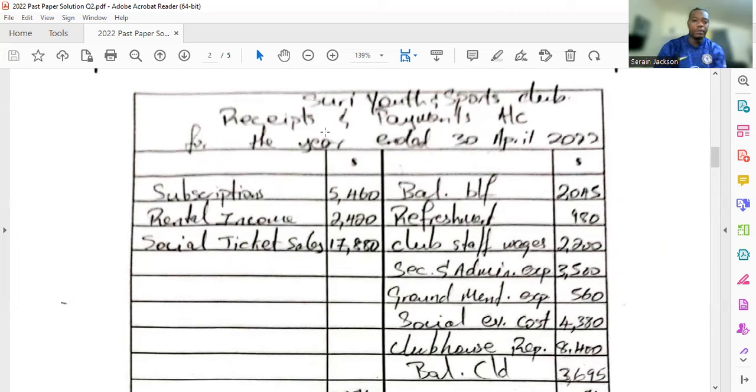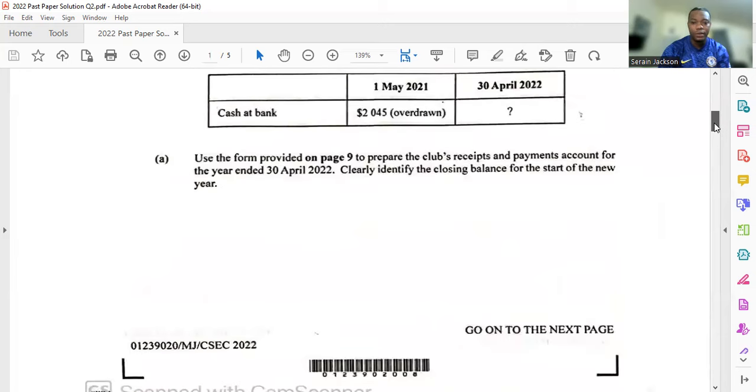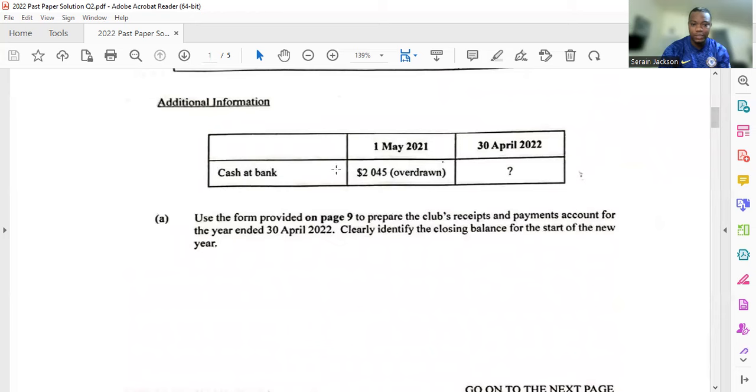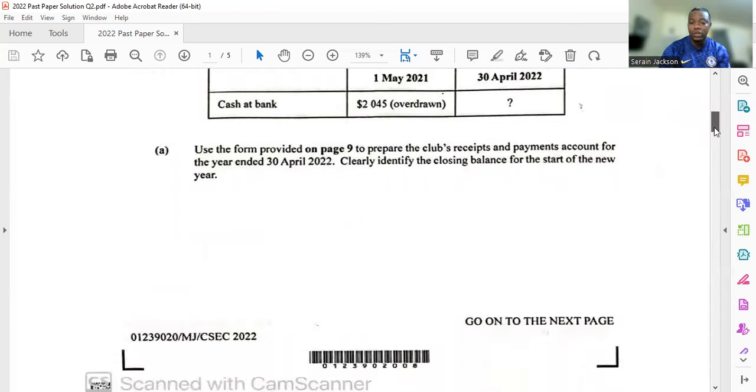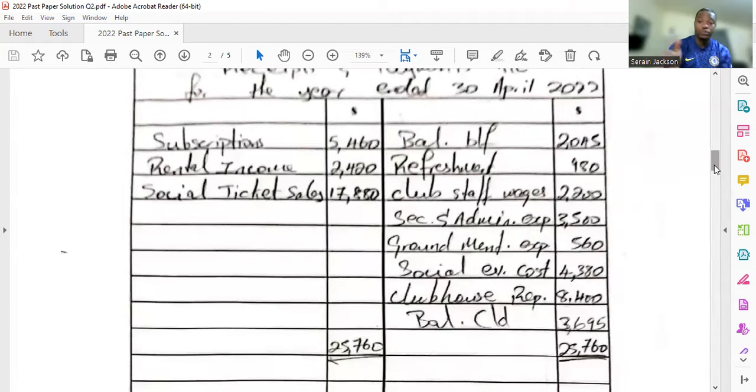So I start off with my heading. The heading is important. It's a bit blurry, but that is how it was scanned. Then on the credit side I have my balance brought forward, which is the 2,045. You may ask where I get that from. It's right here, where it says at the beginning of the period. It's overdrawn, so it's supposed to be on the credit side. Now I can go ahead and record my debit items.